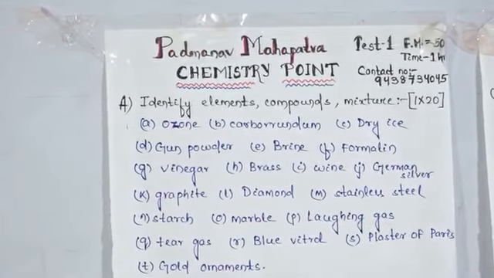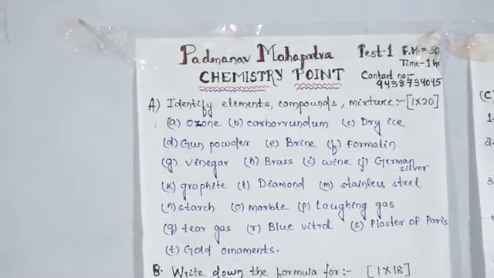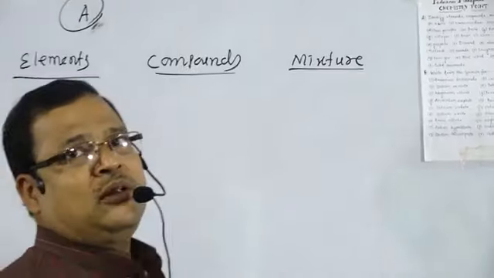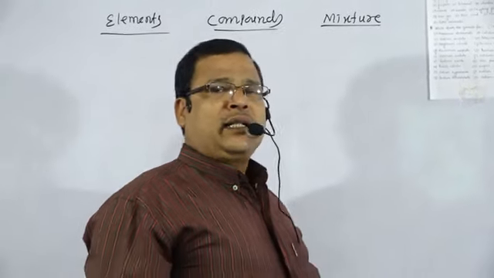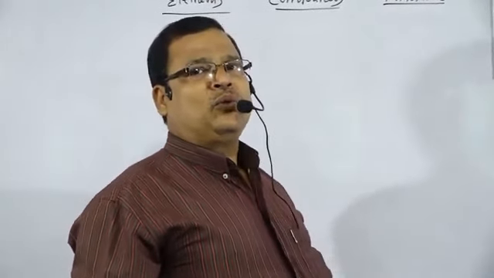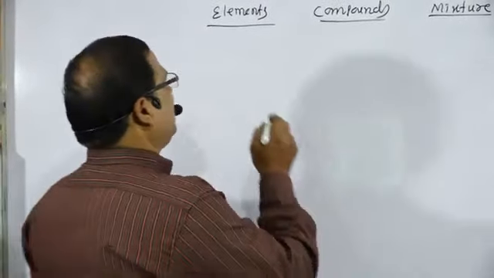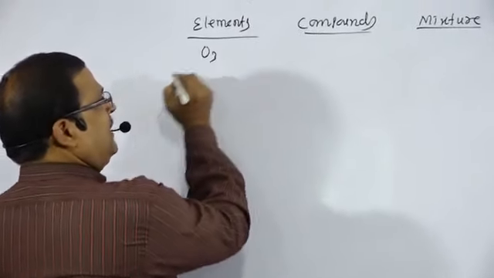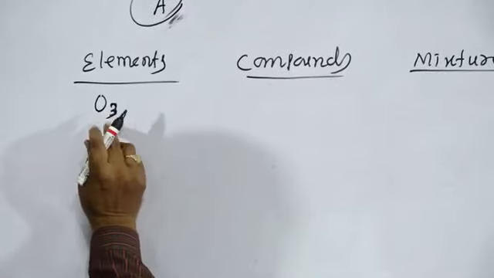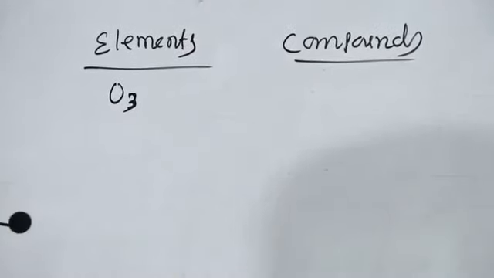Ozone, having the formula O3, is not oxone. Maximum students have given oxone. Oxone is another compound, Na2O2, that is a compound. But this is ozone, that is an element. O3 is an element, the purest form of matter that contains only one kind of atom.